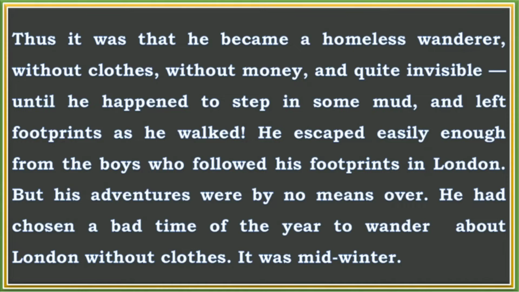He escaped easily enough from the boys who followed his footprints in London. So here finally he was able to run away from the boys who were following his footprints in London, and says but his adventures were by no means over. That means his journey of becoming invisible did not end at all, and many things happened to him, and says he had chosen a bad time of the year to wander about London without clothes. It was midwinter. So here the author is saying that in order to do trials and experiments, Griffin had chosen a bad season of the year to become invisible because it was midwinter and it was very hard for him to roam here and there without clothes around the city.